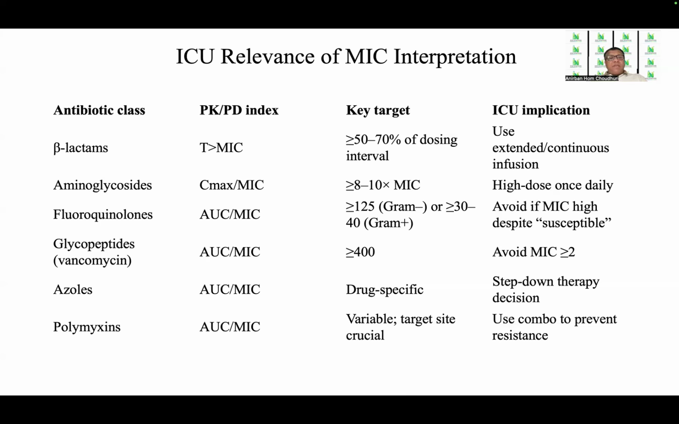For polymyxins, again, the PKPD index is area under curve over MIC. The target is variable and site crucial, because among the polymyxins, some have a high volume of distribution like polymyxin B, whereas some have a low volume of distribution like colistin. So the ICU implication is that it is useful in combination to prevent resistance. Therefore, we can use a combination, appropriately scenario wise. When we want a more peripheral action, we use polymyxin B. When we want an action in the central compartment or in the blood, we use colistin.